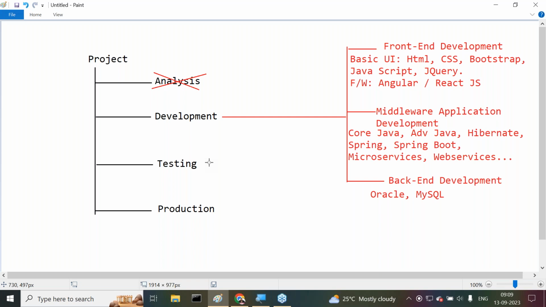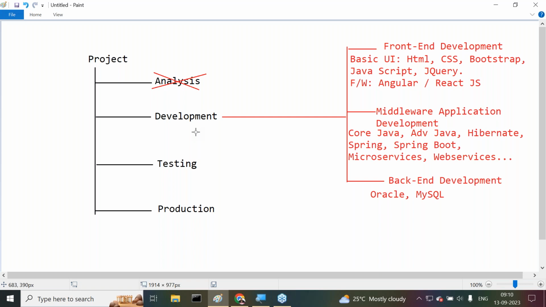So for testing purposes we need to use the testing phase. That is one of the life cycle phases. This is an important phase. Development is okay, we can do the development, but before submitting our project to the client, we have to check everything. So the testing phase is very, very important. Passing the testing phase is almost like winning a Nobel Prize in a company. This is a slogan: passing the testing phase is like getting an Oscar award. Understand it clearly, it is not easy to complete the testing phase.